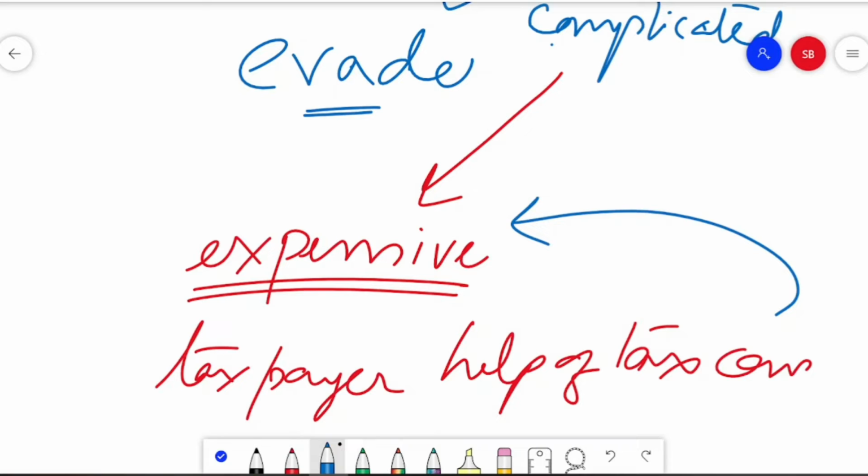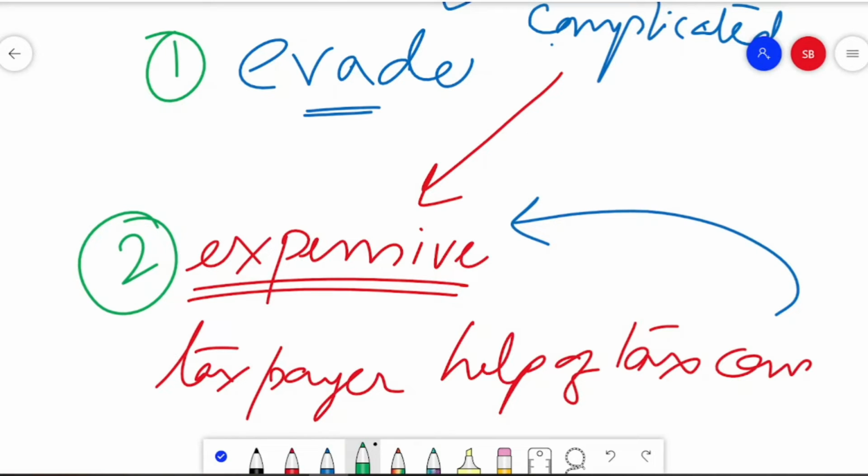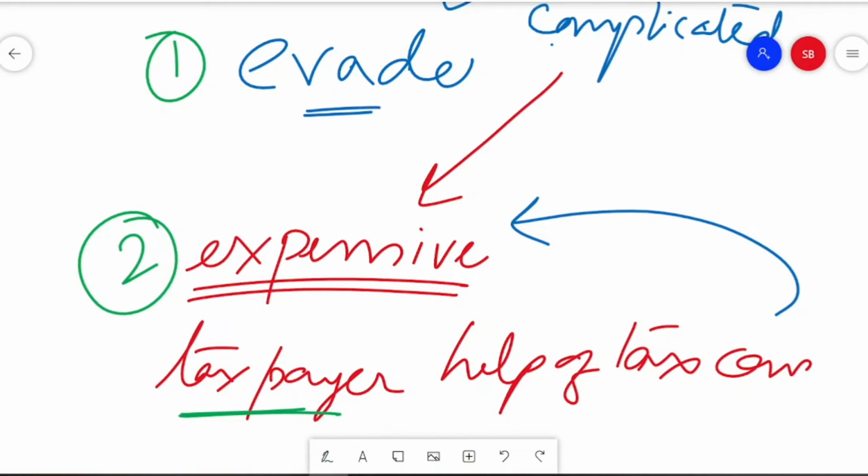So a complicated tax system has two outcomes. Number one, evasion of tax will be more and more, and of course the complicated tax system is expensive, because every taxpayer, even an educated one, needs to take help of some tax consultant.